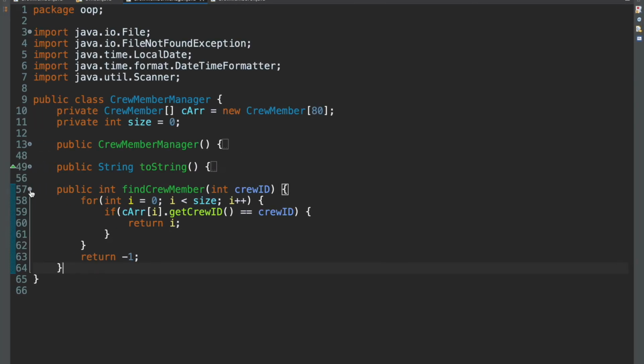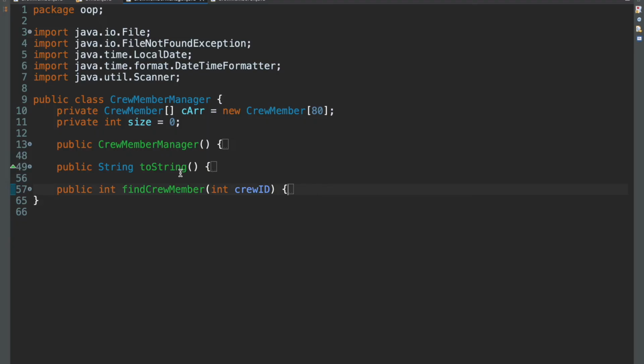Okay, so I'll minimize that now. We already worked on that. So this method is called process test results, public void process test results, just like that.